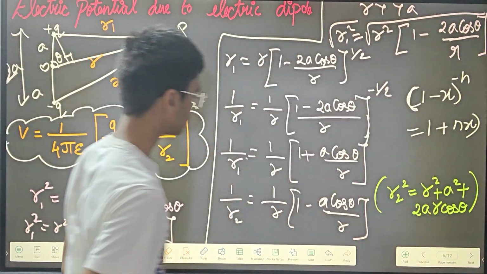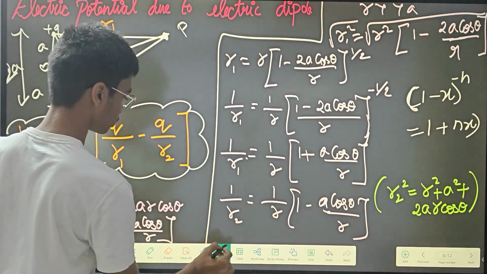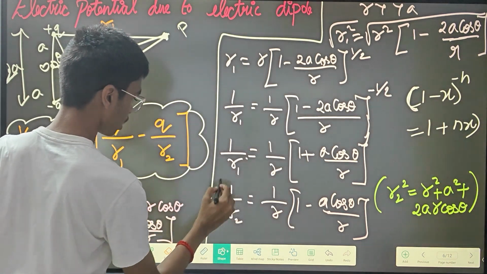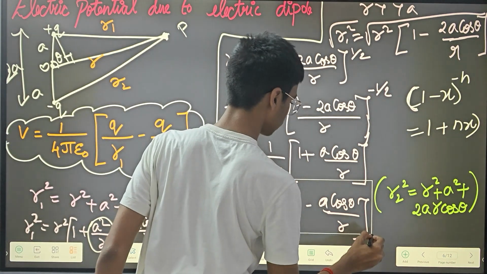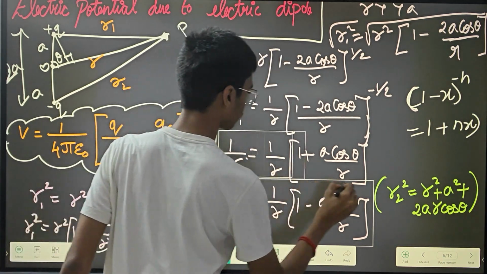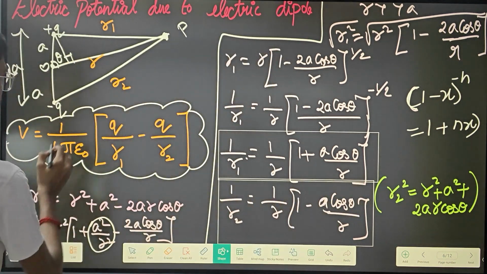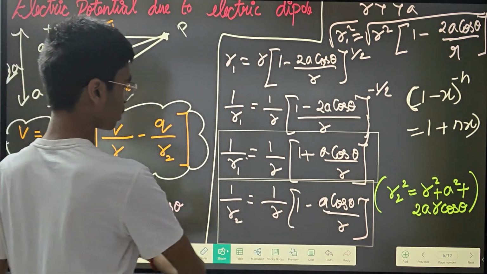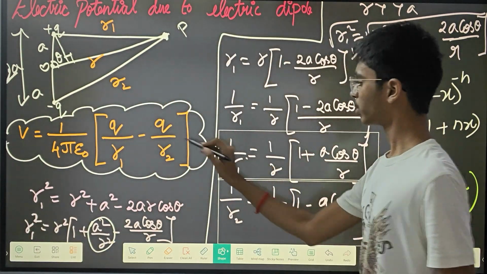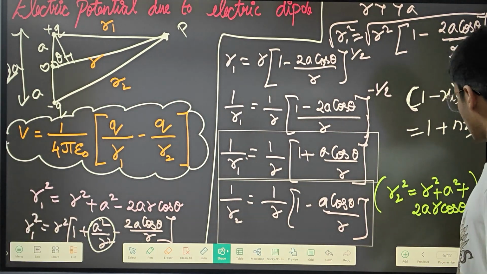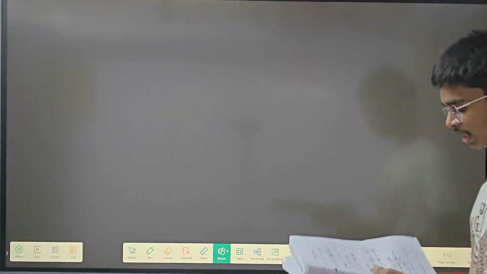Now we have got r1 and r2, and I've also got this major formula. If I substitute r1 and r2 in their respective places, then what will I get in my final formula?